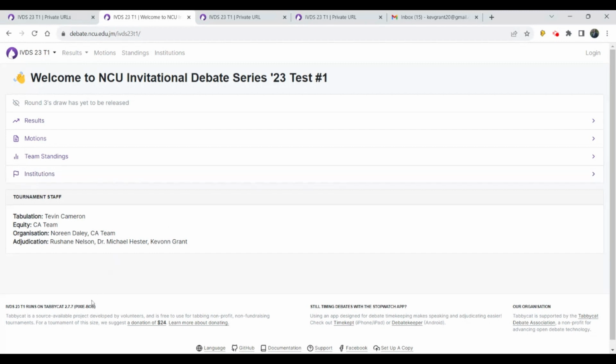As usual, you will also be able to see the names of the individuals who organized, orchestrated, and led the execution of the tournament in this area called the tournament staff. Now let's talk about how you get to your landing page.